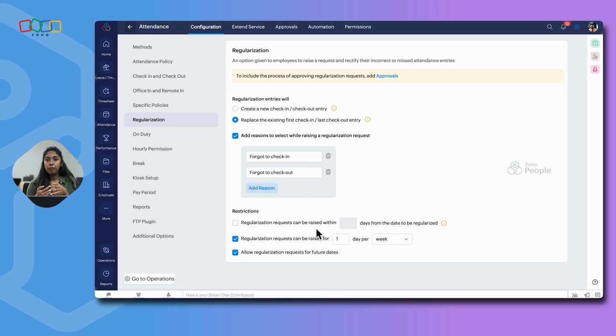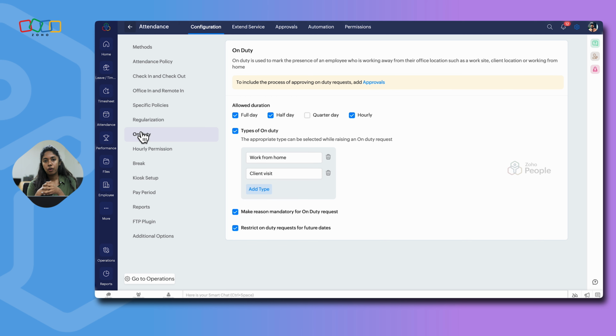You can also set up an approval process here so that whenever an employee is submitting a regularization request, it will follow an approval process. Only when the request is approved, the new entries will be updated in the system. Next, we'll see about on duty.